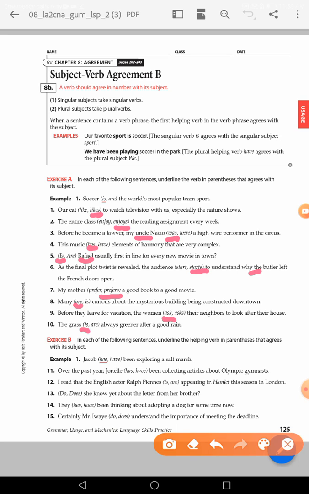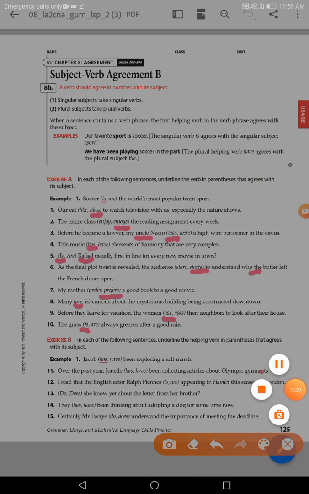But if I say the team are meeting today, the team are leaving in different directions, yes, they are leaving in different directions, so the team are, because we mean here the individuals or the members of the team. Okay, exercise 2, guys. Think of it for a while and we continue checking your understanding.